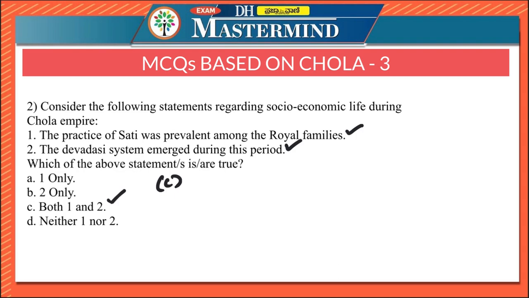There was cooperation among various castes and subcastes in the social and religious life during Chola period. However, the position of women did not improve. The practice of sati was prevalent among the royal families, while the Devdasi system, or the dancing girls attached to temples, emerged during this period.